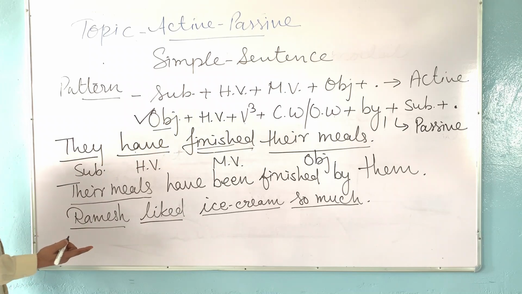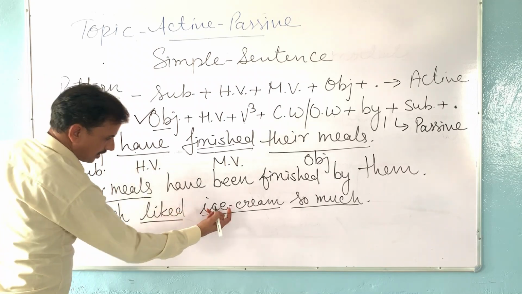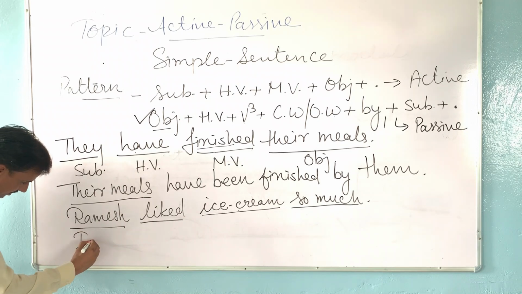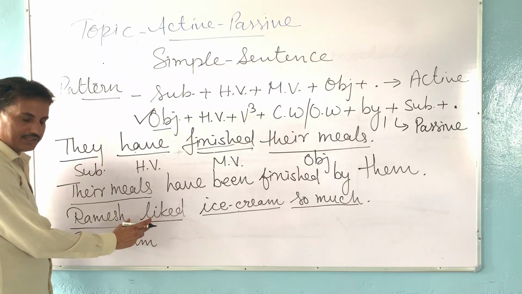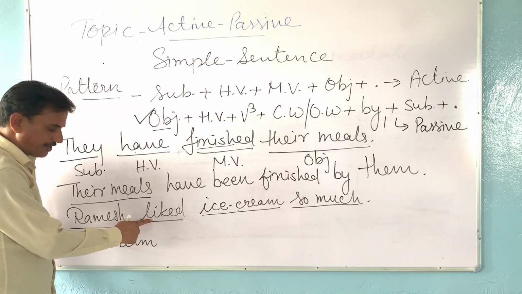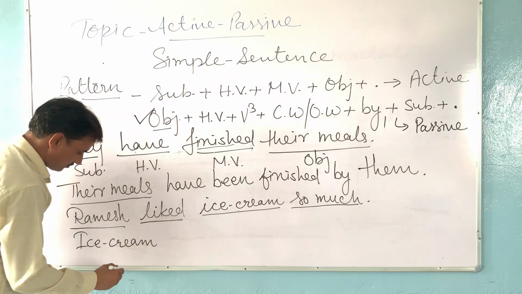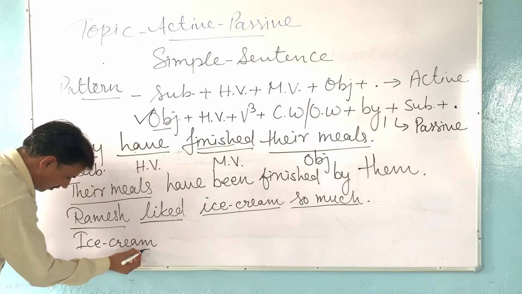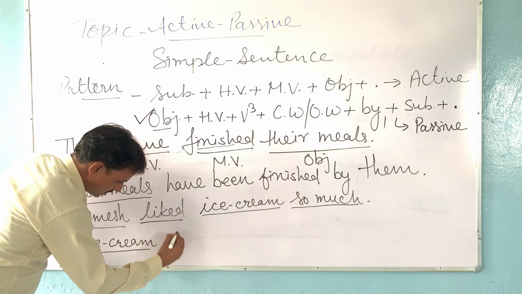Firstly we have to write the object. What is our object? What do we like? Ice cream. So ice cream is our object. Firstly write ice cream. Then change the tense. Find out what tense is given in the sentence. There is the second form of the verb, it means it is past simple tense. So according to the rule of changing tense, we will change past tense into was/were plus third form. We have to write was or were according to the number of our subject. Ice cream is singular, so we will write was.